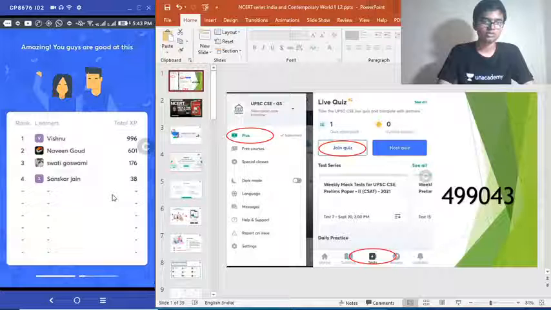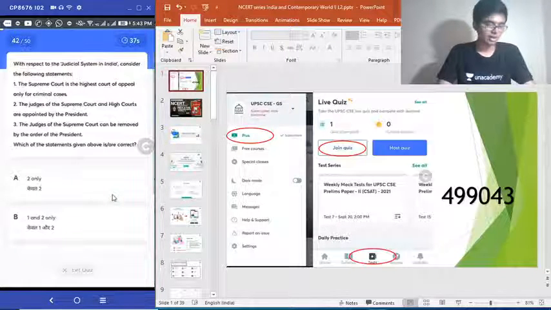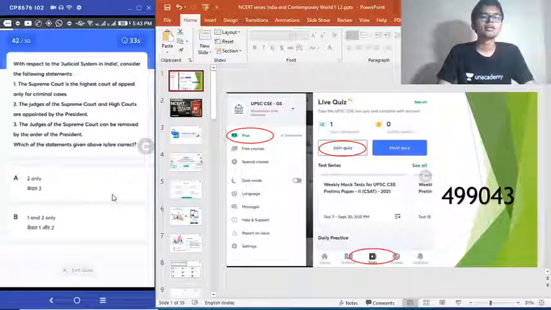100%. 2 people answered it. Both of them got it right. Vishnu and Naveen still fighting it up for the first position. Swati got the app stuck, so she is unable to participate at the moment.